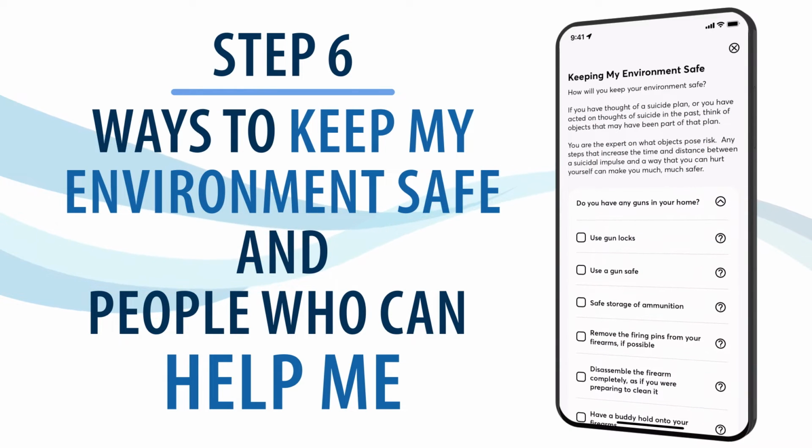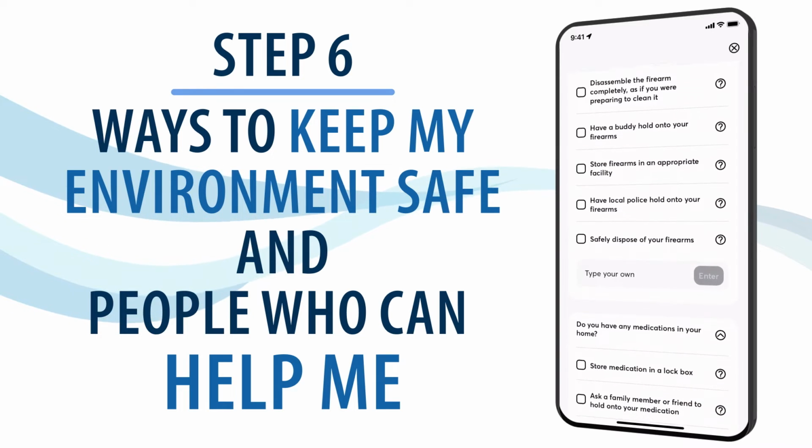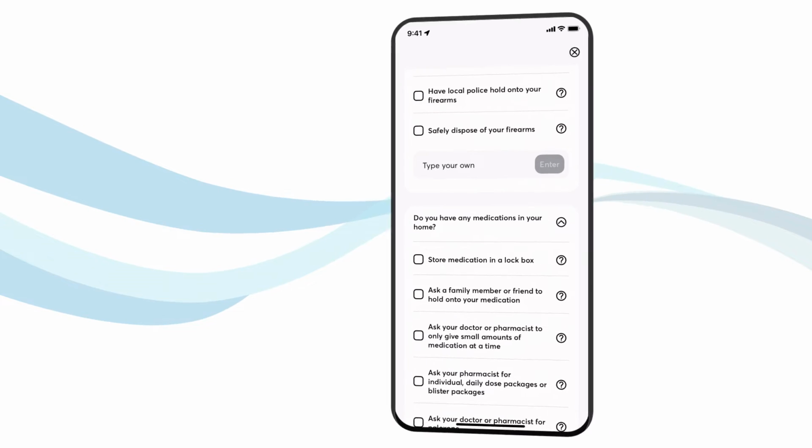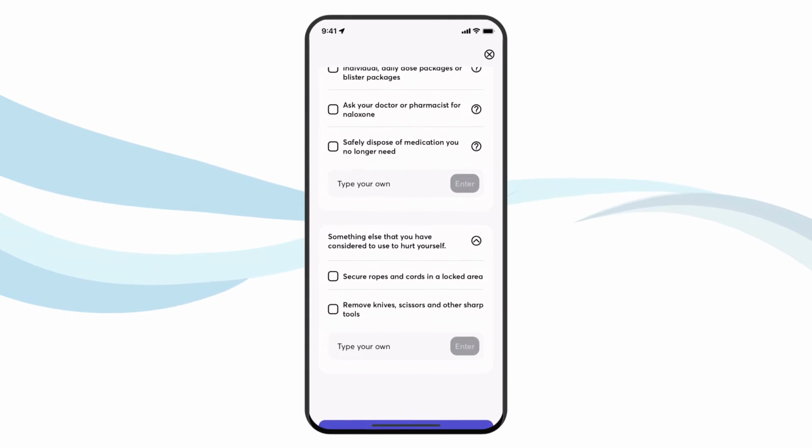One of the most important things you can do when having suicidal thoughts is to put time and space between yourself and dangerous objects. Doing so will allow time for suicidal thoughts to decrease.